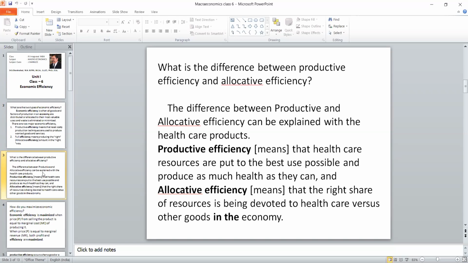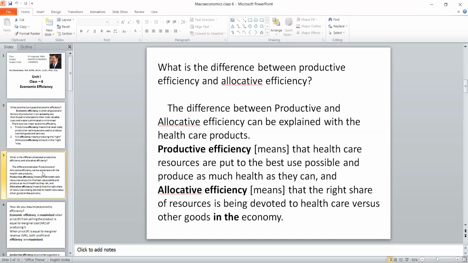Then how to explain productive efficiency? Productive efficiency means that the healthcare resources are put to the best use possible and produce as much health as they can. So we are investing these three types of resources, natural, human and capital resources, in such a way that we try to get the maximum return out of it. This is called productive efficiency.